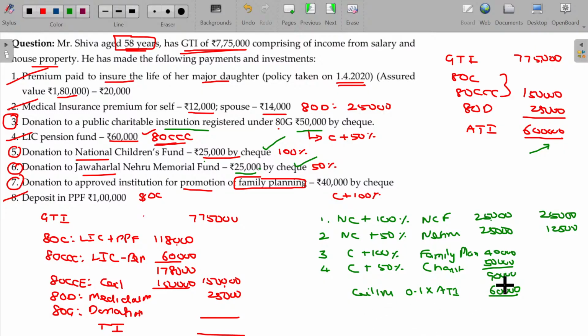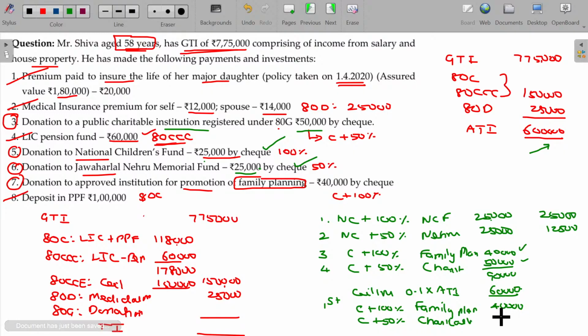Now out of that 60, you have to disclose the 60 is for this extent. First of all, first ceiling with 100% purpose will be satisfied. Family planning 40,000 rupees. Still you have the donation bill another 20,000 rupees. Now you show this 20,000 is for this purpose. Ceiling with 50%. Charitable purpose. This value being 20. This will be 100% eligible. This only eligible for 50%.